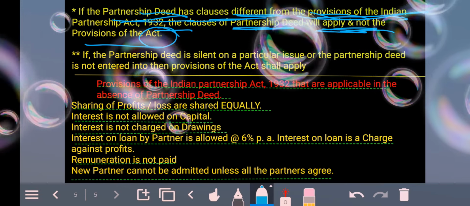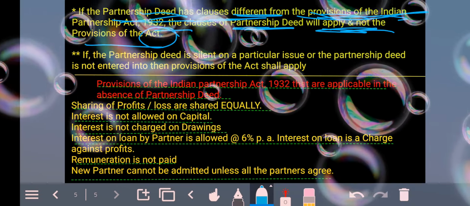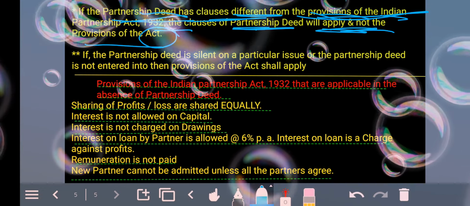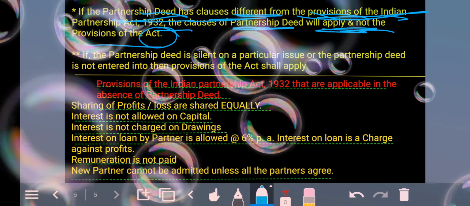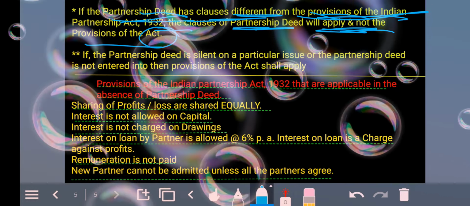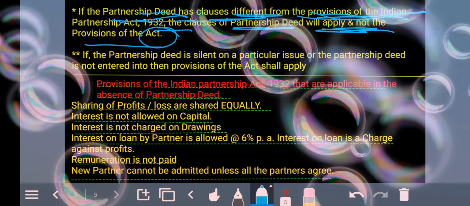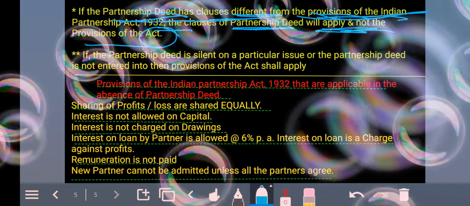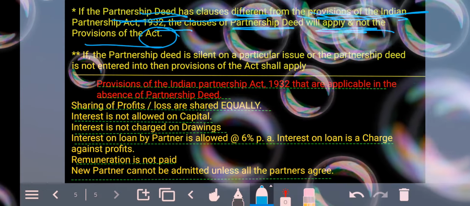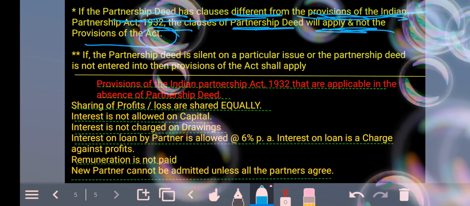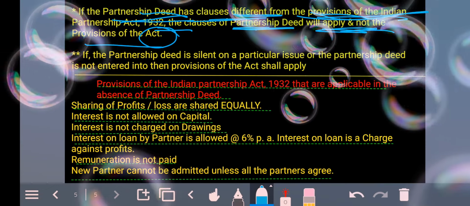So if the provisions of the Indian Partnership Act 1932 are different from what you have made in the deed, the agreement is between you and your partner, so it would obviously be your choice. But of course, the provisions made in the Indian Partnership Act 1932 are in favor of all, made keeping every situation in mind.